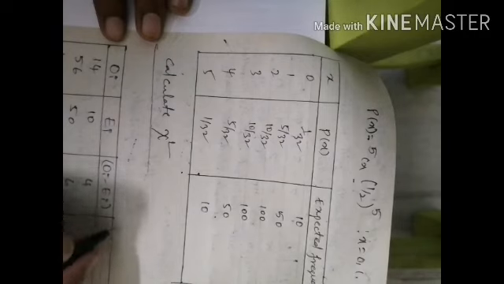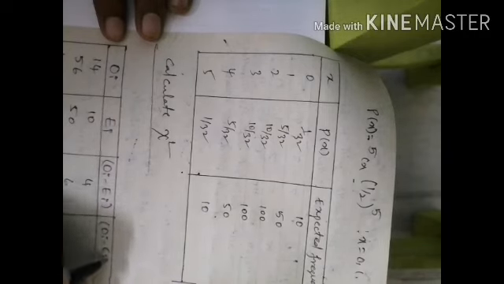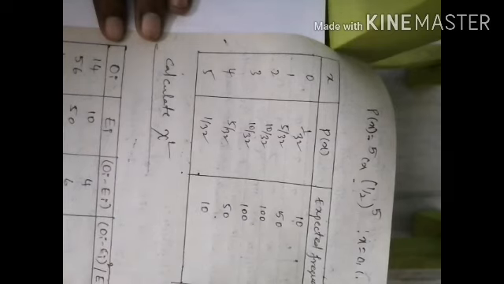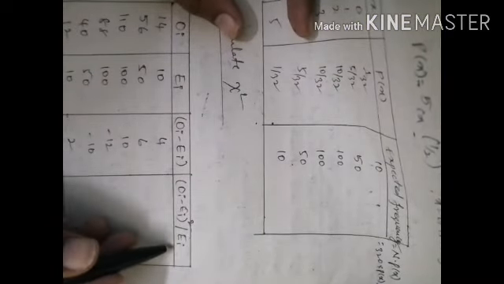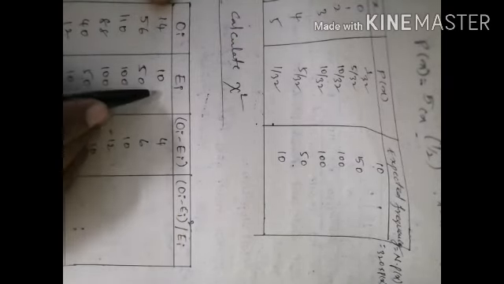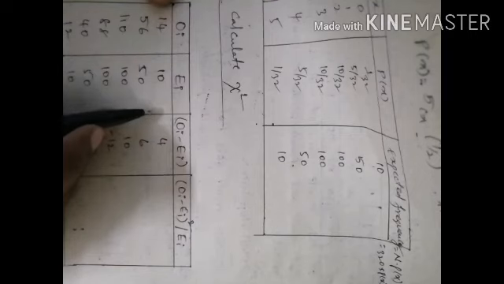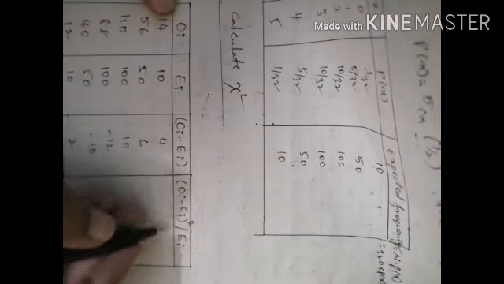Now in the next table, Oi minus Ei whole square divided by Ei. That means 4 square by 10, 16 by 10, which is 1.6.